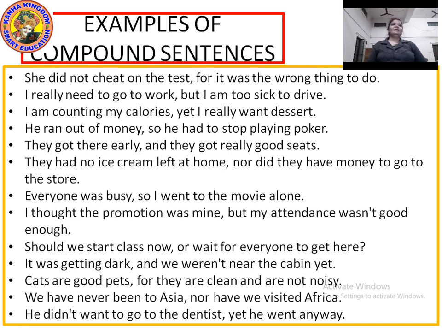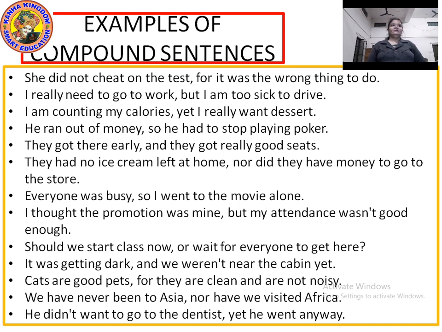I am counting my calories, comma, yet I really want dessert. Yes, again 2 independent clauses are there. I am counting my calories, I really want some dessert, and the conjunction is yet with a comma. He ran out of money, comma, so he had to stop playing poker. Yes, two independent clauses. He ran out of money. He had to stop playing poker. Joined with a comma and the conjunction so.